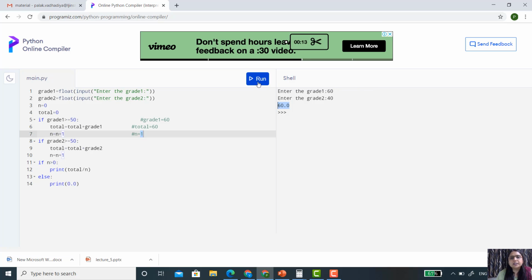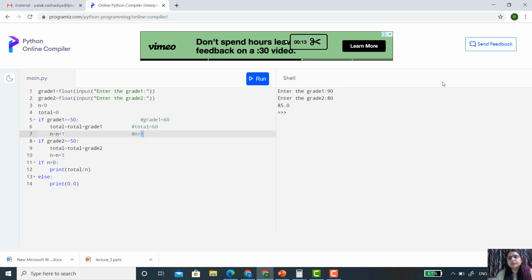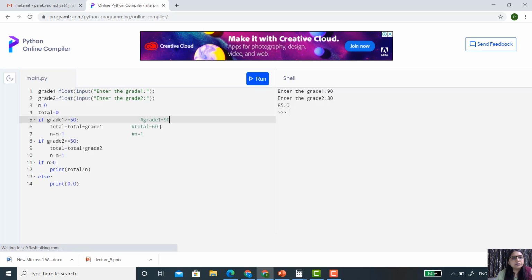Alright. Now let's check another case. If both grades are passing grades, then one is 90 and another is, say, 80. Now let's see what will happen. The average of 90 and 80 is 85. Now let's see. Here, in place of grade 1, you just assume 90. So yes, 90 is greater than 50, so the body of if will execute. Initially the total is 0, so total plus grade 1, that is 90, and n equals 1.